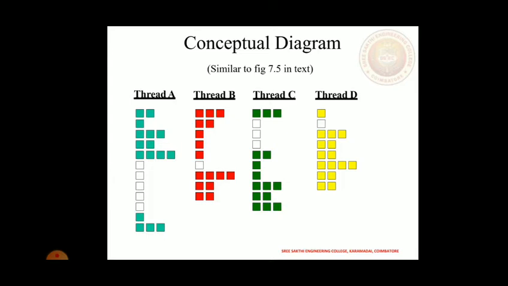Here in the conceptual diagram are thread A, thread B, thread C and thread D. What's the difference between these four? They have unique, separate IDs.